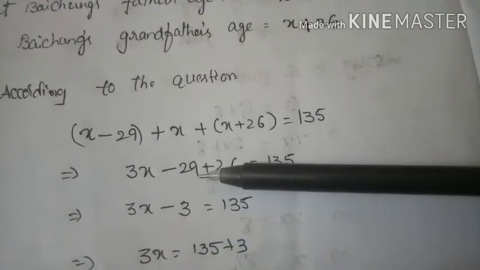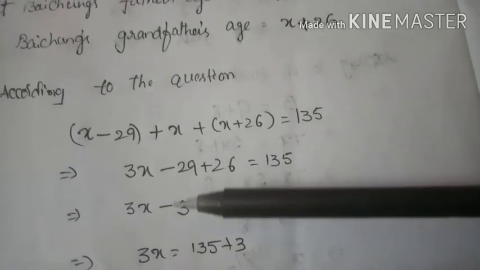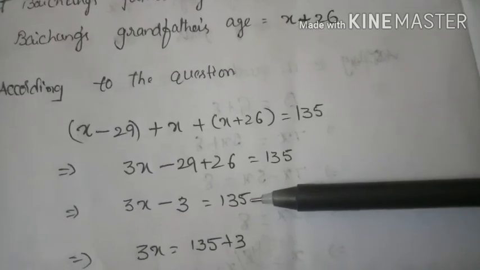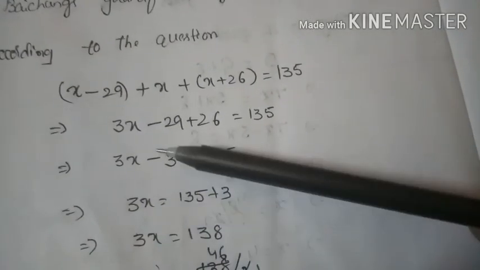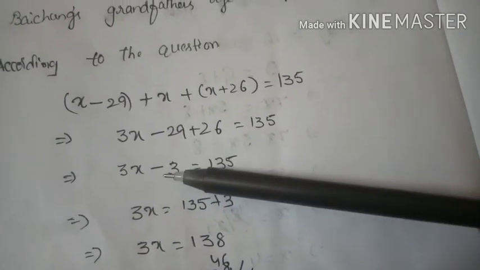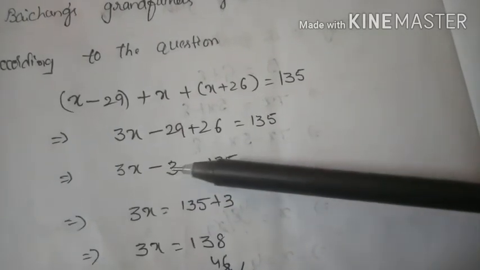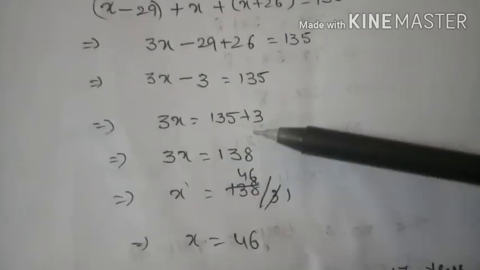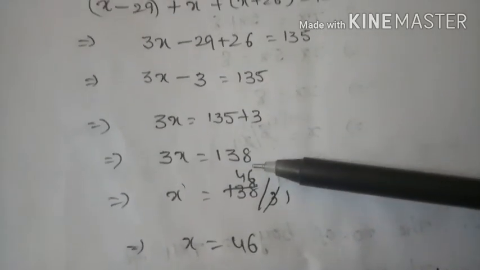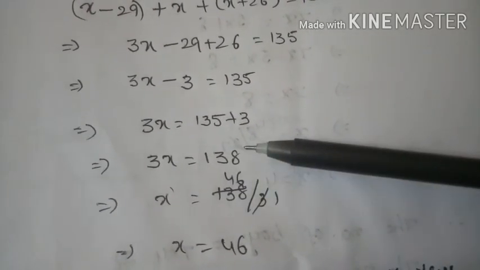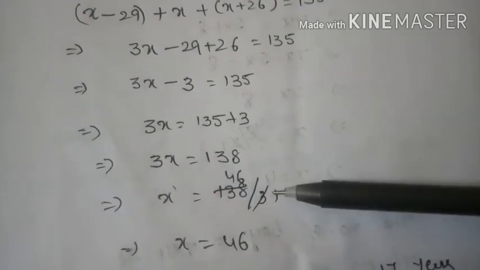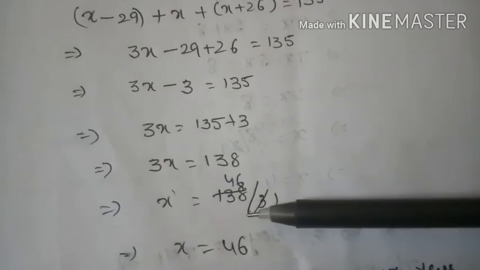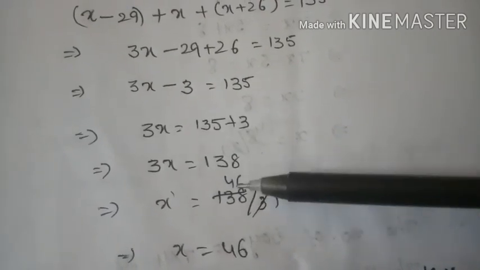3x minus 29 plus 26, that is minus 3, equals 135. Now I send minus 3 to the right-hand side. It becomes plus 3, 135 plus 3. So 3x equals 138. Now x equals 138 by 3. 3 ones are 3, 3 fours are 12, remainder 8, 3 sixes are 18.